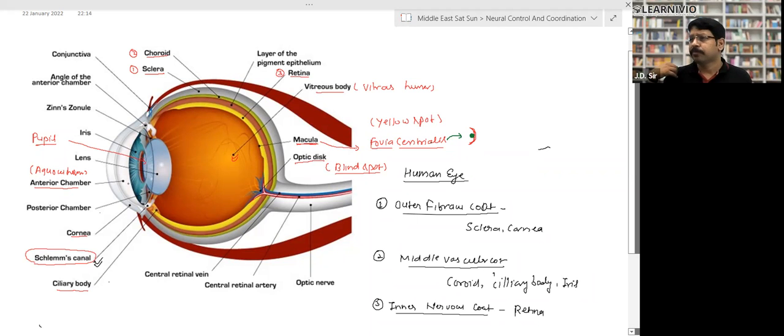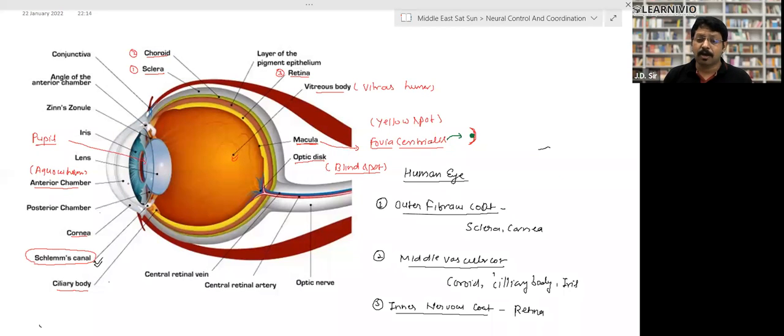Suppose we go out on a very sunny day, where there is very high light intensity. What do we do? We start shrinking our eyes, meaning we start shrinking our iris. When the iris shrinks, the hole or pupil becomes smaller and less light goes inside, and we are able to see clearly.